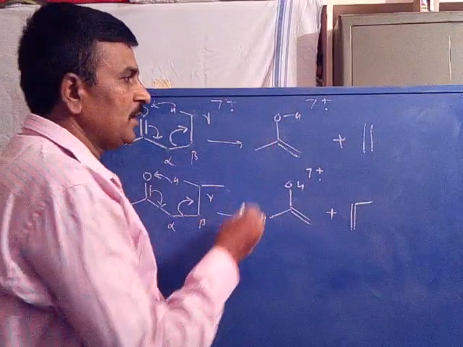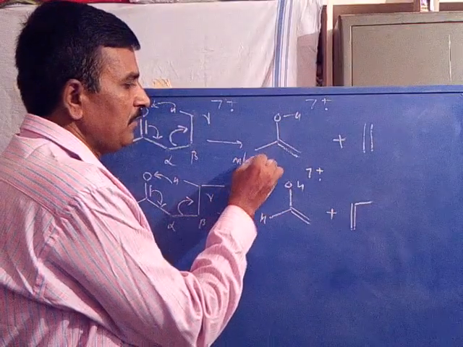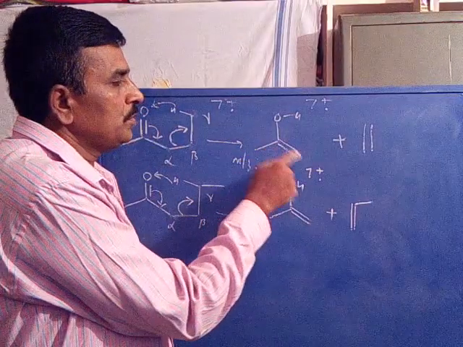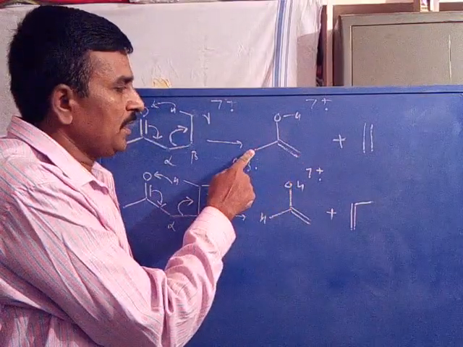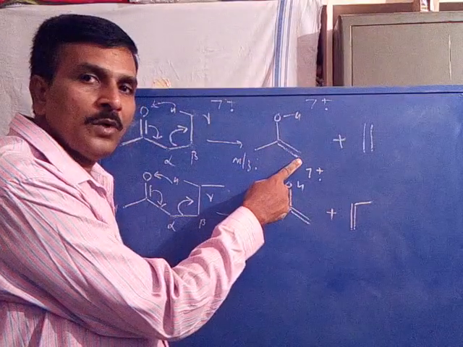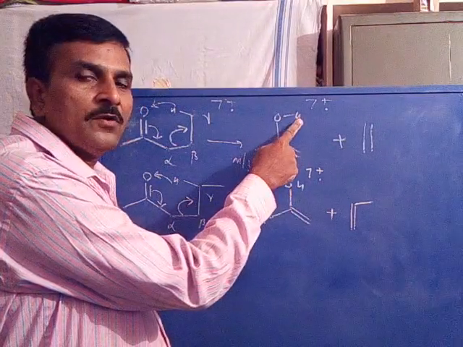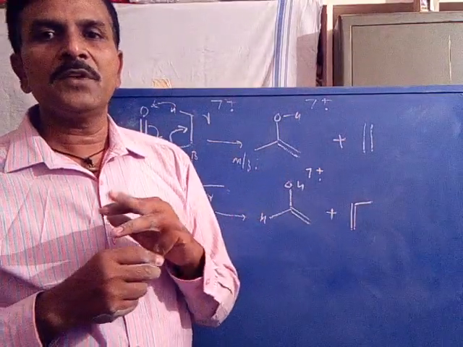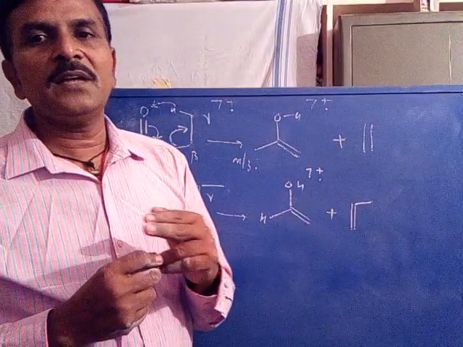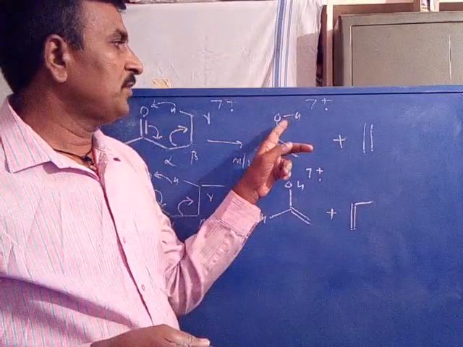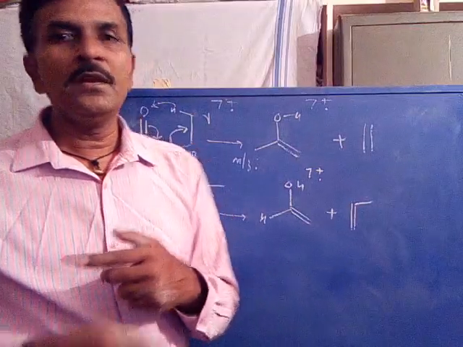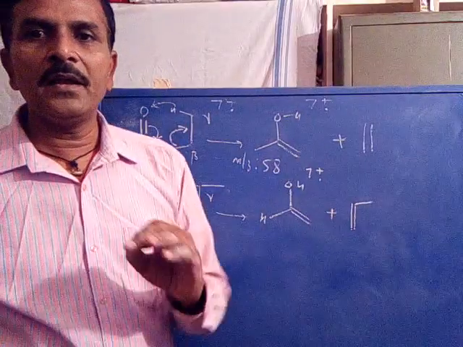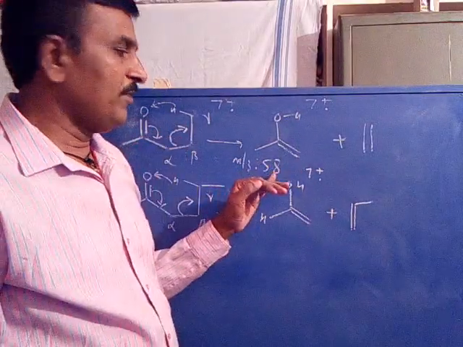So, coming to the calculation of the m/z value of this ion, the first ion formed from the ketone. 1, 2, 3 carbons are there, 36. Here 3 hydrogens, here 2 hydrogens, 5 hydrogens, here 1 hydrogen, 6 hydrogens. So 3 carbons, 6 hydrogens, 1 oxygen. 3 carbons constitute 36 mass and 6 hydrogens, 42, plus 16 for oxygen, 42 plus 16 is 58. So the m/z value of the McLafferty ion formed from a ketone is 58.